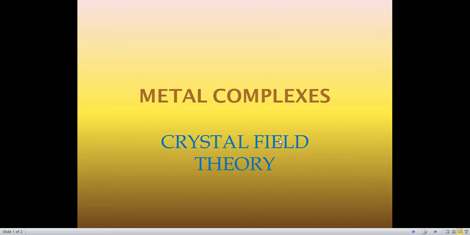Today we will have a new topic, that is metal complex, and in that specifically we are going through crystal field theory. Okay, let's start. First, let me go through the basics of metal complexes. Metal complexes are nothing but the metal and ligand attachment, right? How the metal is surrounded by the ligands.